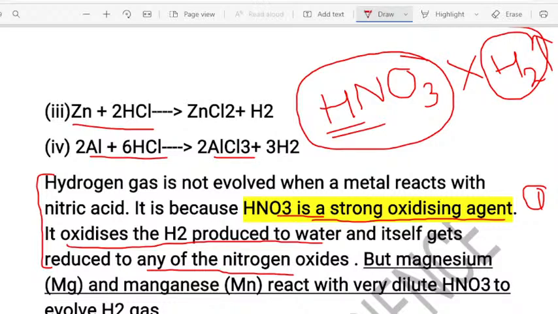So let me ask you a question at this point. If they ask in the examination to identify the type of reaction, which type of reaction is this? Let me see who will answer first. Let us see who will answer correctly first. Which type of reaction is this? This is an example for which type of reaction. Let me see who will answer first.